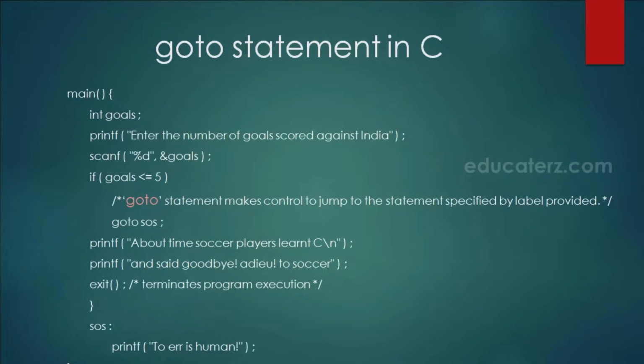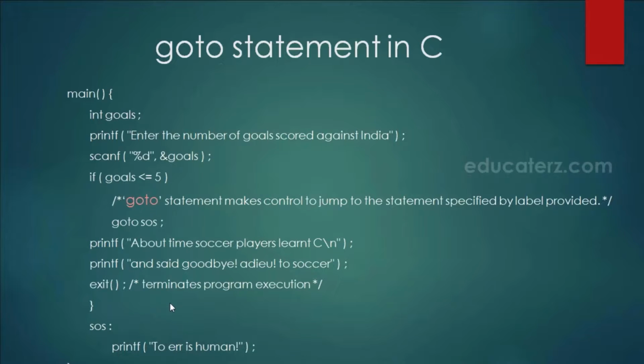Now next we have goto statement. Goto statement is used to jump to a particular statement labeled by the label given in goto. Means on a particular condition we want to skip a few of the statements and directly jump to some label, then we can use goto statement. As in this example, we are reading some number into goals. If goals is less than or equal to 5, then directly we are jumping to this label by skipping these three statements.